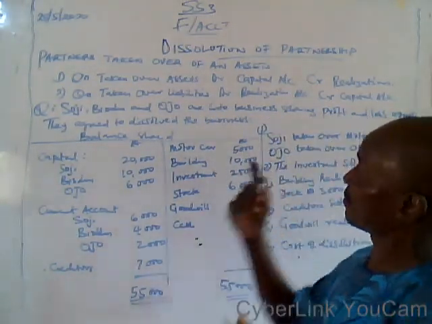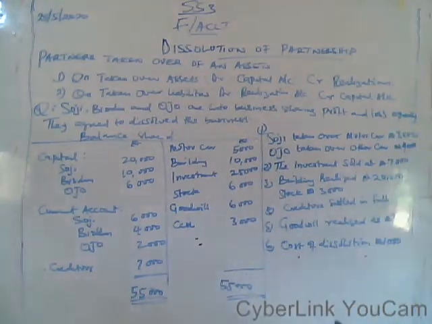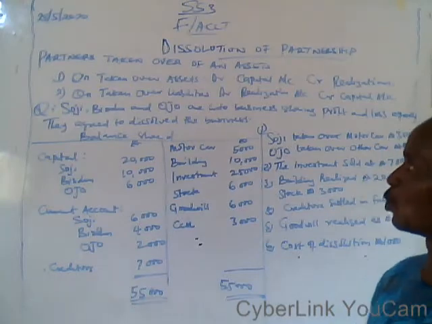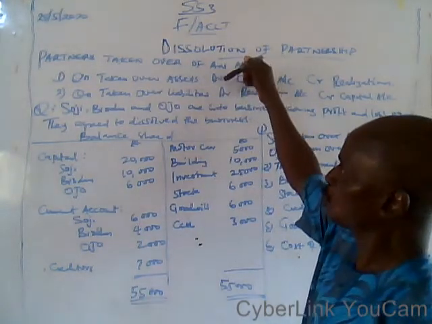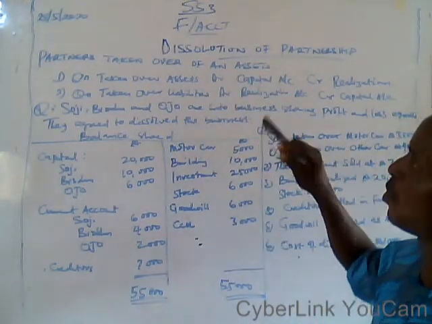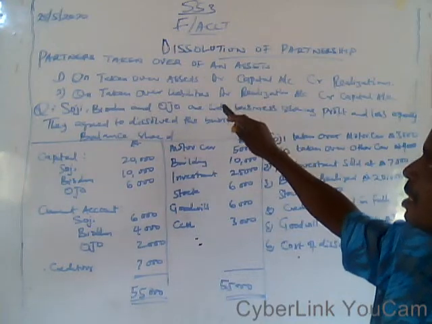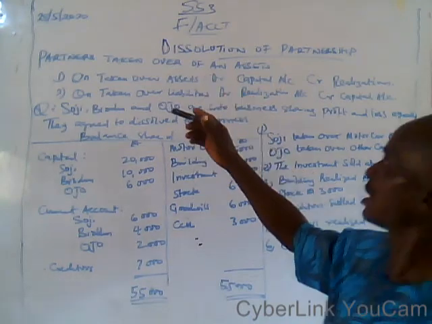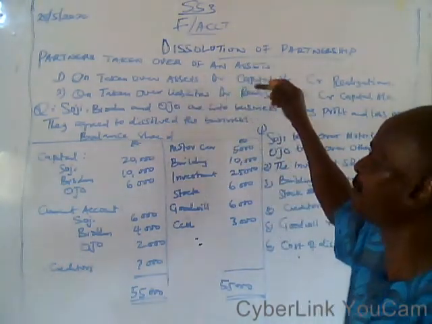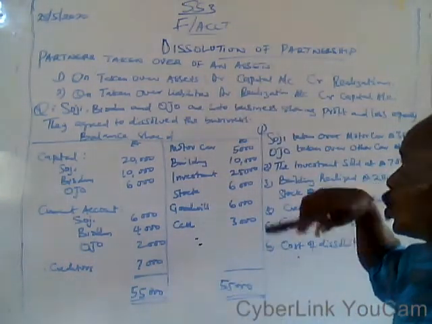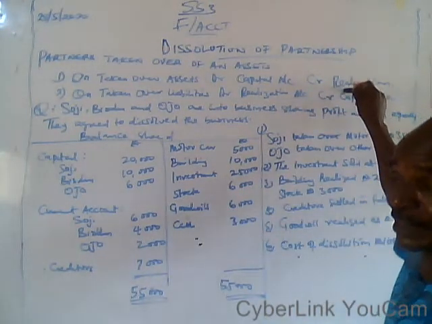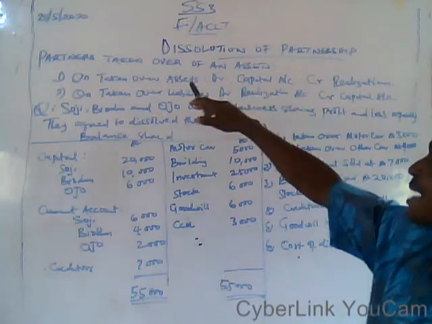Whatever the question asks you to prepare, either cash or bank account, we still have the same rules and regulations. But on the dissolution of a partnership, if one of the partners takes over an asset, the rule is: debit the capital account of the partner and credit the realization account with the same value of the asset taken over.